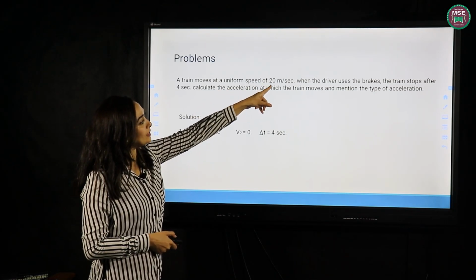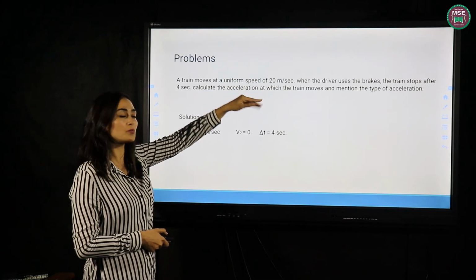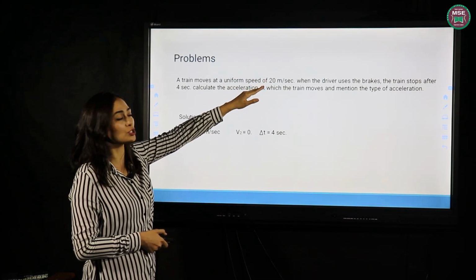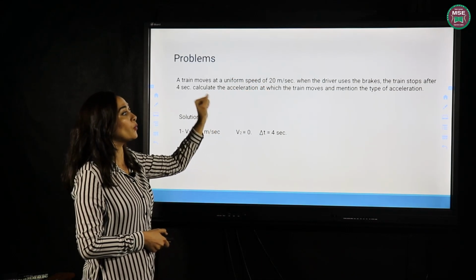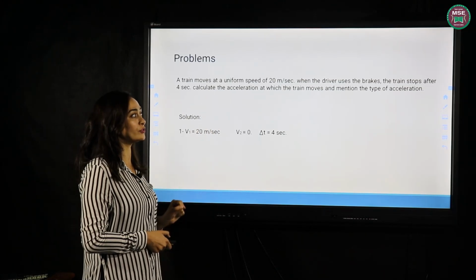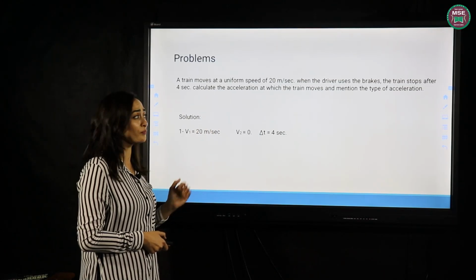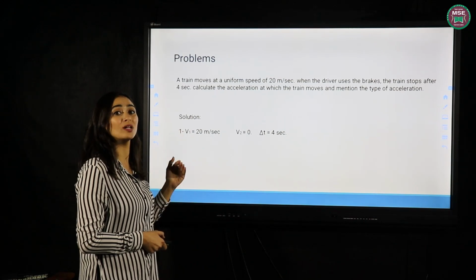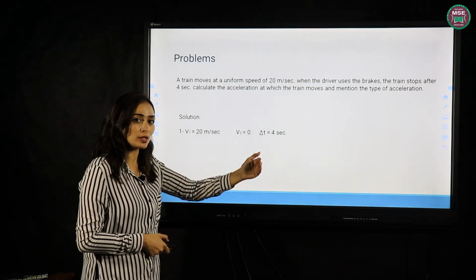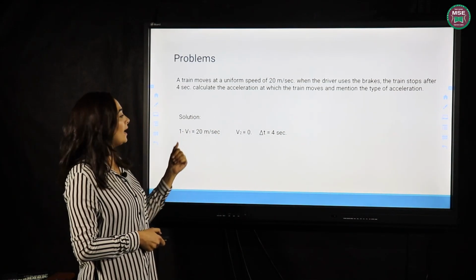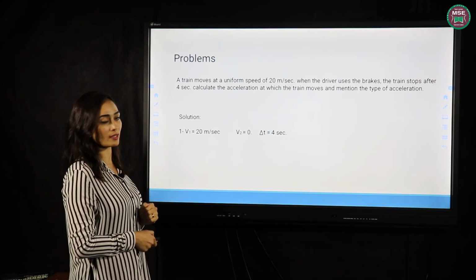Uniform speed, 20 meters per second. It moves with this speed, so it's the initial speed, which is 20 meters per second. When the driver uses the brakes, it means the train will stop. So V2 equals 0 and the time is 4 seconds.